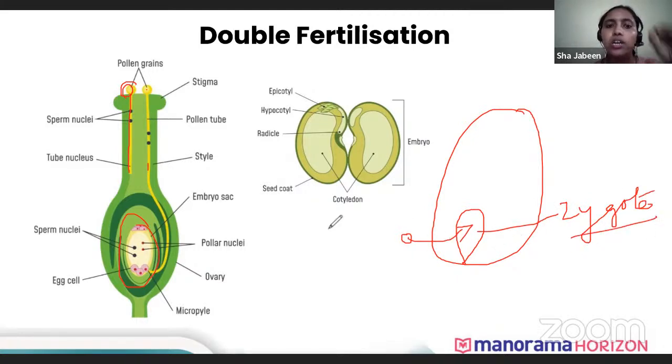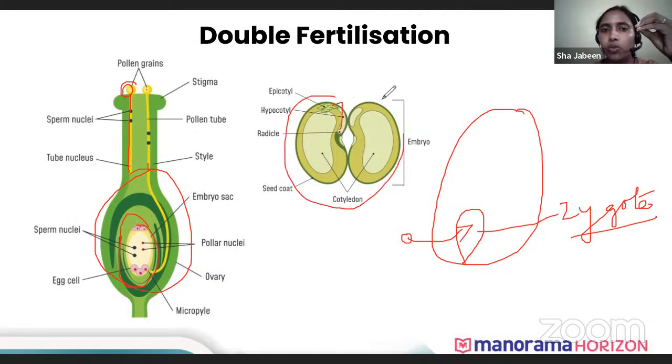Okay, it forms a zygote. So the egg cell will be present here in the ovule. The male gamete comes and fuses with the egg cell forming a zygote. Once the zygote is formed, the zygote later on develops into an embryo, and later on it gets converted into a seed. Okay. And this whole ovary changes into a fruit.